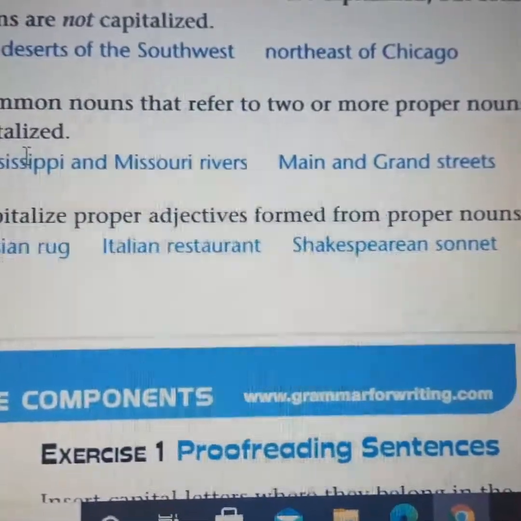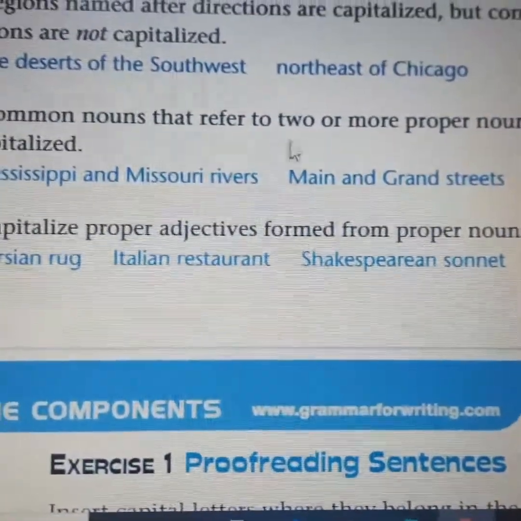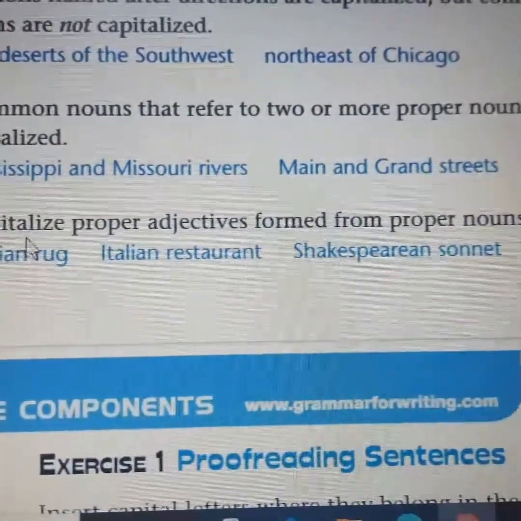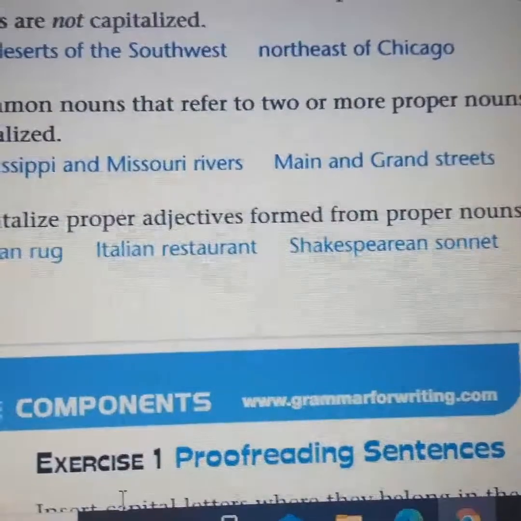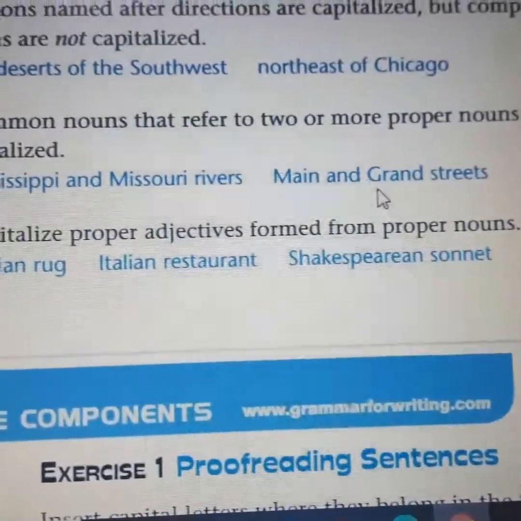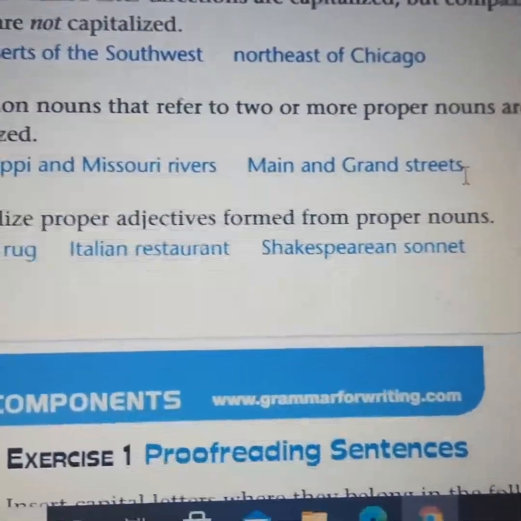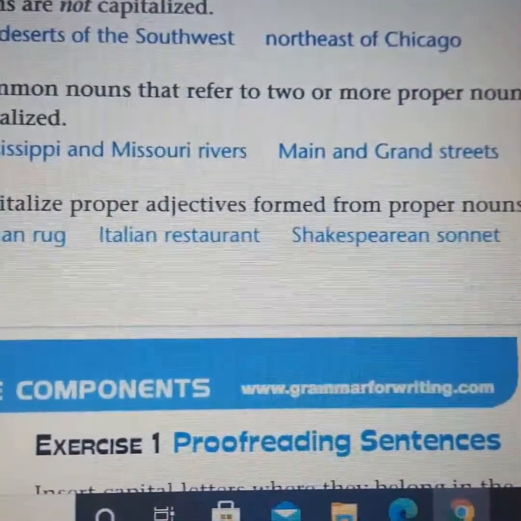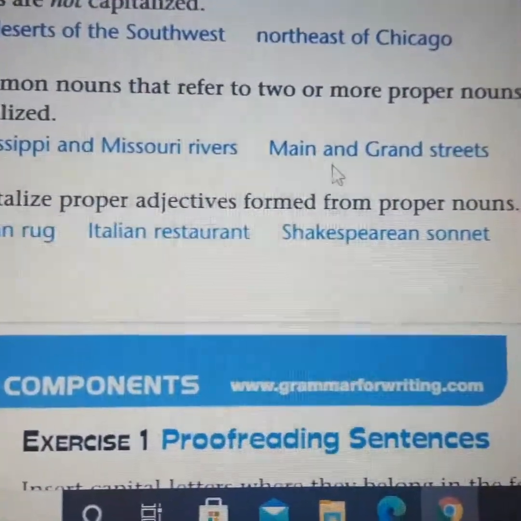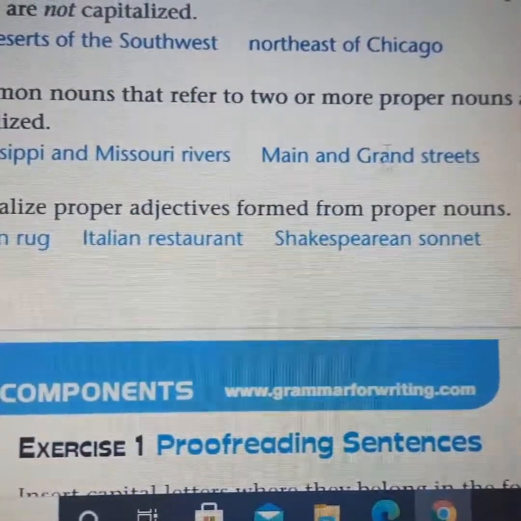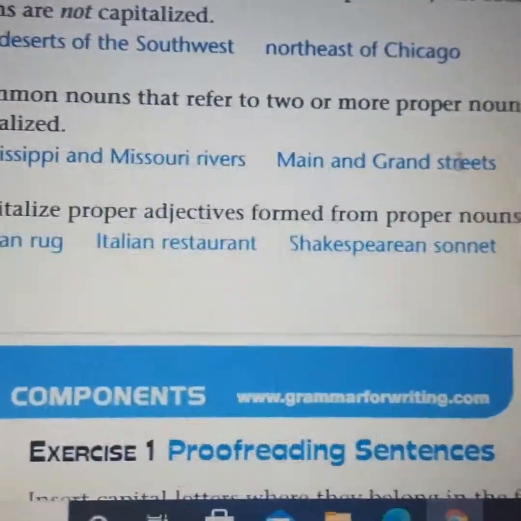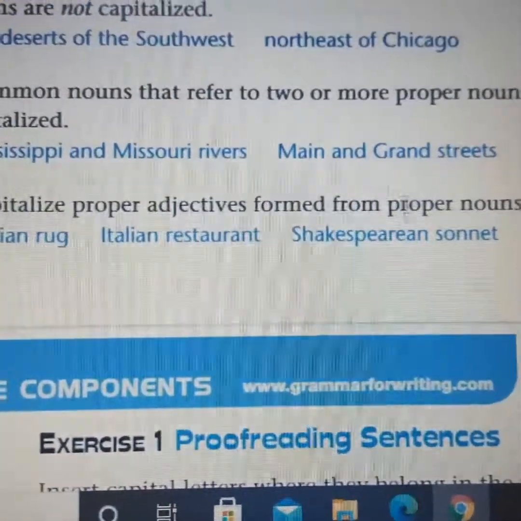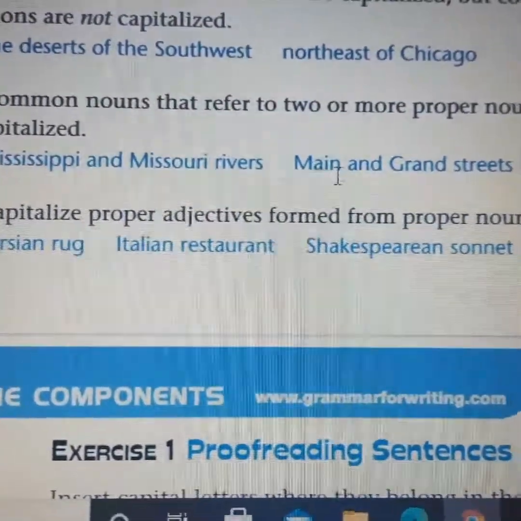Also here we have common nouns that refer to two or more proper nouns are not capitalized. Like here, for example, Main and Grand Street. Common nouns that refer to two or more proper nouns are not capitalized. Basically, you cannot write here, for example, streets with a capital letter. Absolutely not. So basically Main and Grand.